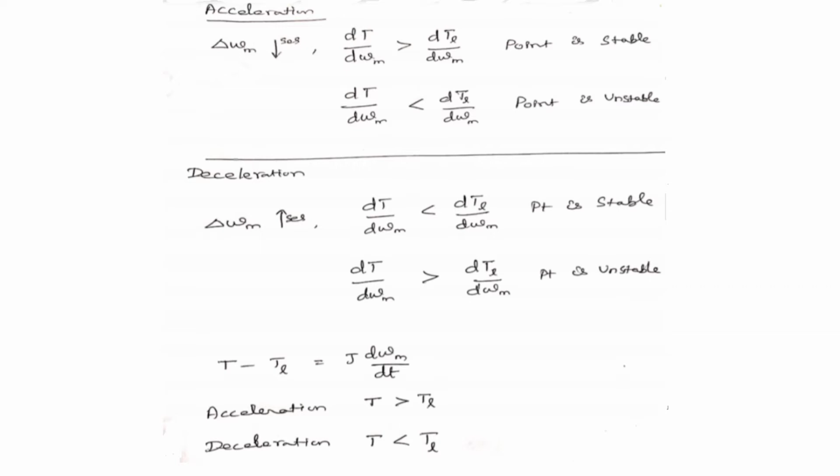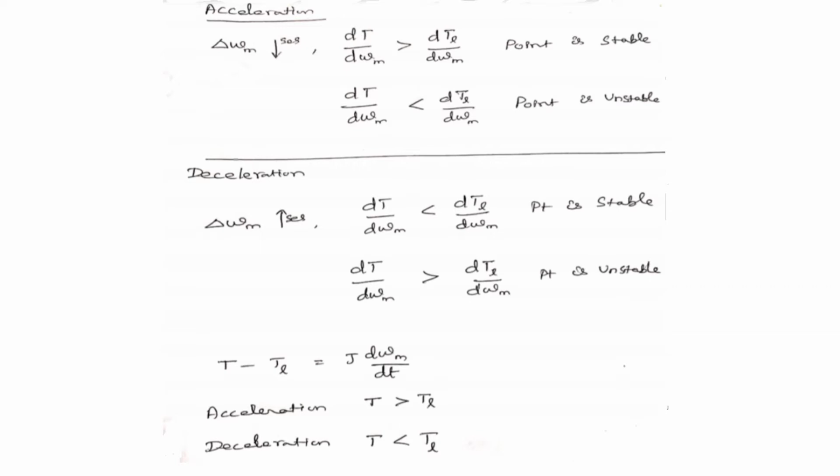The equilibrium point will be termed as stable, like in power system we have studied, if any disturbance occurs, it comes to its original position immediately.